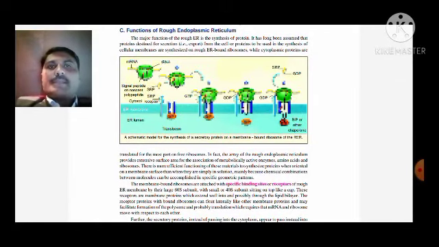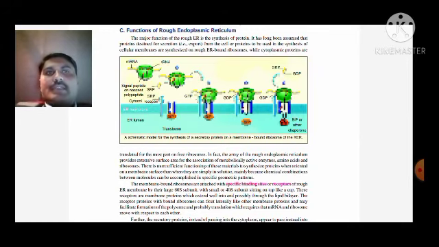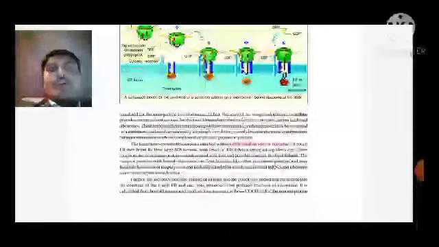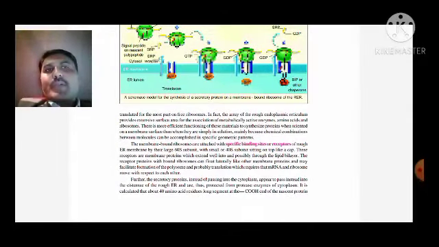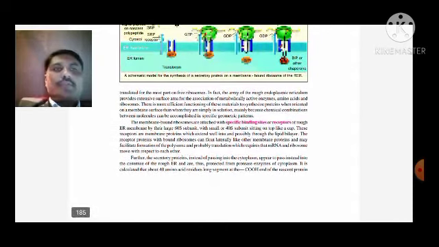Function of the rough endoplasmic reticulum: it helps in the synthesis of proteins. Proteins destined for secretion, that is, export from the cell, or proteins to be used in the synthesis of cellular membranes are synthesized in the rough endoplasmic reticulum with bound ribosomes, while other proteins are for the most part translated on free ribosomes.